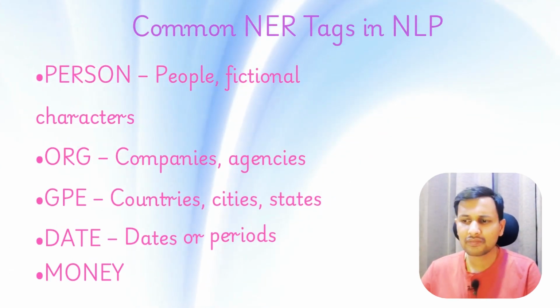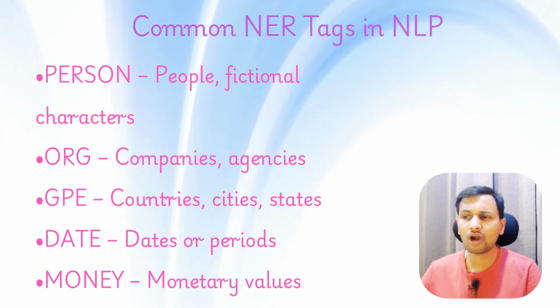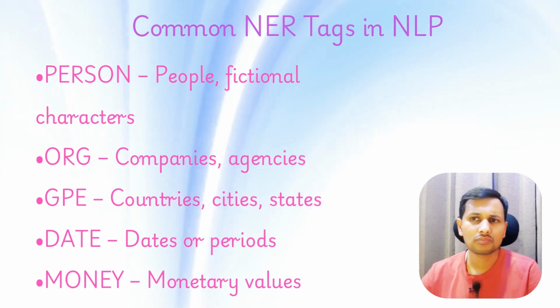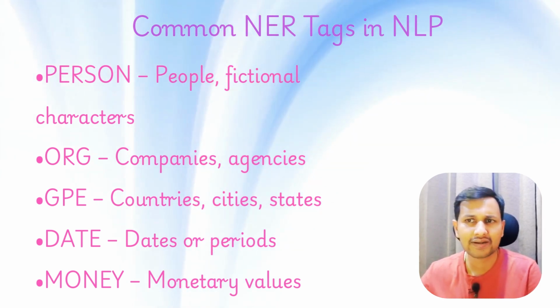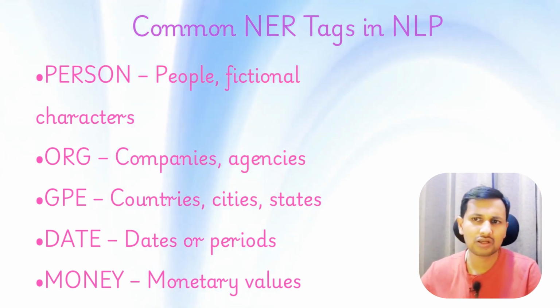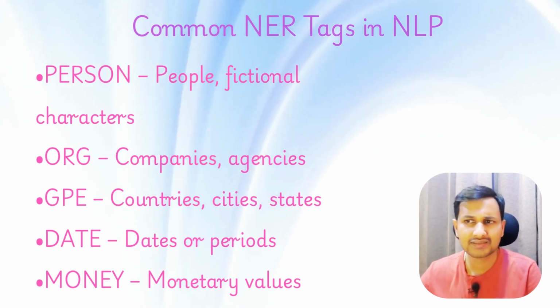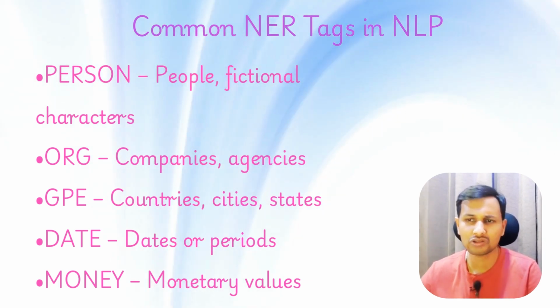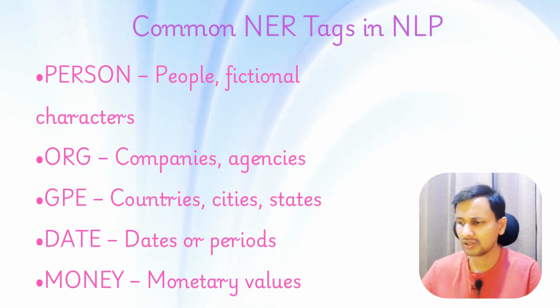Next, we are going to talk about common NER tags in NLP. First is PERSON, which is meant for people, including fictional characters. Second is ORG, companies and agencies. GPE is used for countries, cities, states. We have DATE, which is used for dates or periods. We have MONEY, monetary values. We have LOC, locations, mountains, rivers.